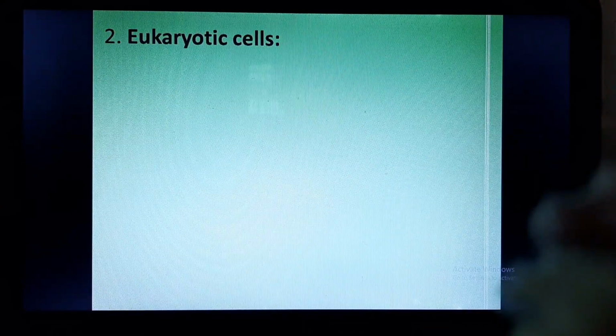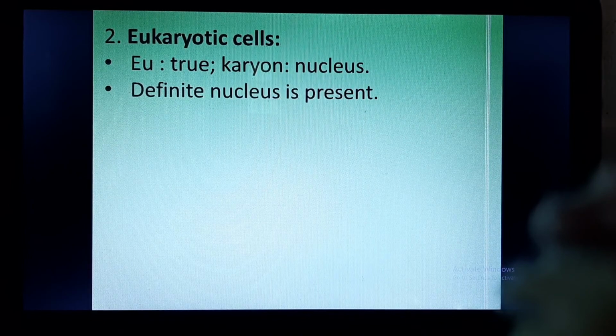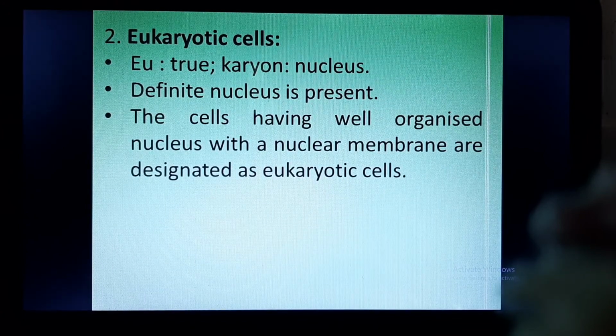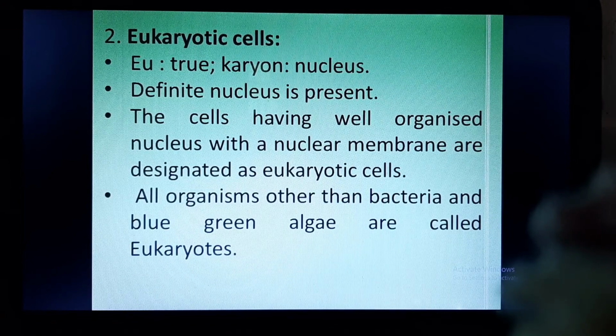Now what are eukaryotic cells? Eukaryotic means eu means true and karyon means nucleus. So these are the cells which have a true nucleus. Now what do you mean by true nucleus? True nucleus means the nucleus has a definite shape. Why would the nucleus have a definite shape? Because the nuclear material is surrounded by a nuclear membrane. So the cells which have a nucleus with a nuclear membrane will be called eukaryotic cells, and the organisms which have eukaryotic cells will be called eukaryotes. And what are the examples? All organisms other than bacteria and blue-green algae are called eukaryotes.